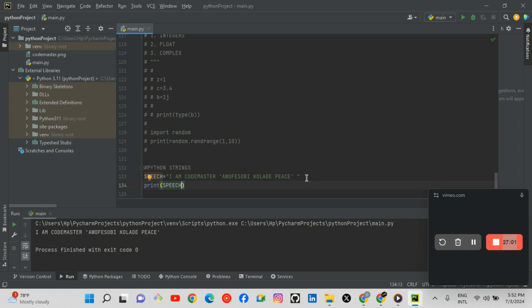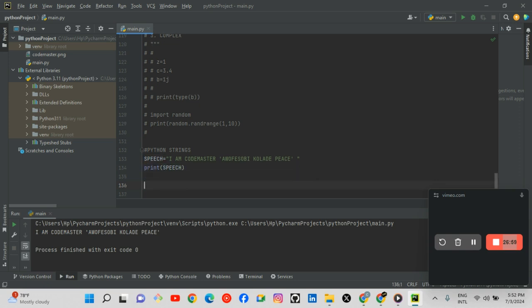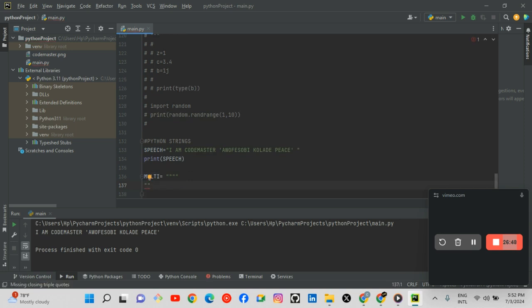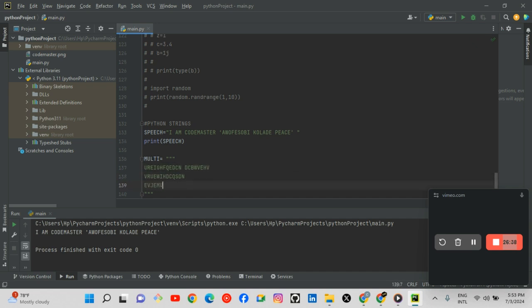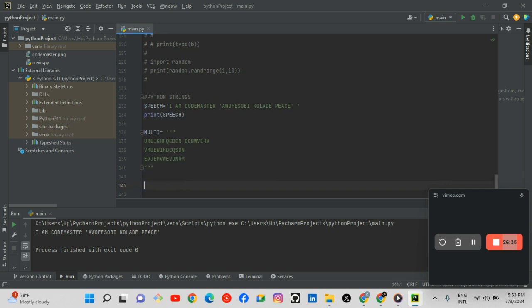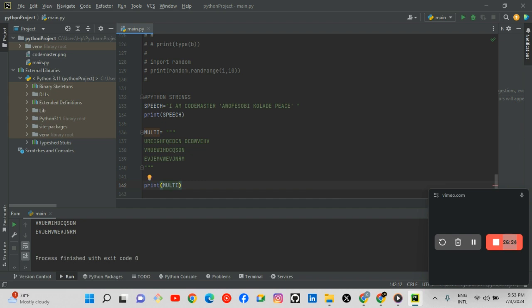You can make use of a multi-line string also through the use of, let me say, multi equals to this 3. It should be 3. Let me write random words. Go to the next line. Yeah, so that is the same thing. If I want to print this out now, if I say print multi for me, if I should run it, I will be getting the output.